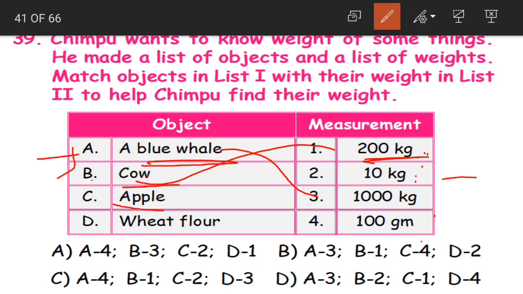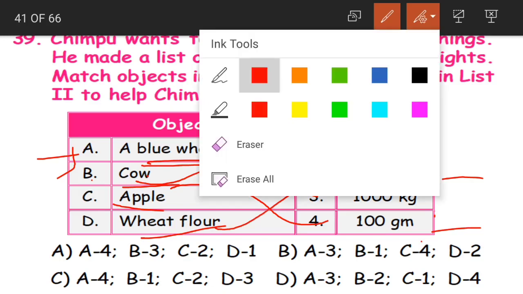Next, coming to apple. Apple would be 10 kgs or 100 grams. Apple would be around 100 grams, so 4. Now wheat, the only one left is 10 kgs. So wheat flour, we match it with 10 kgs.